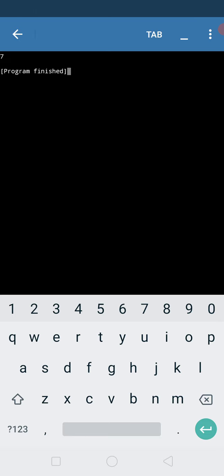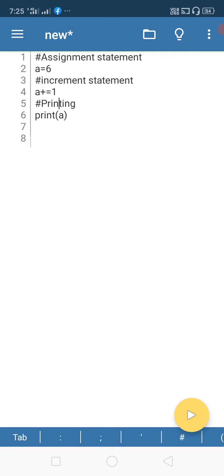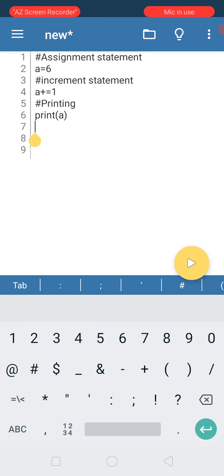The comment is simply for your understanding and for others' understanding. It's a good practice to write comments from this minute. If you write a single-line comment, the hash symbol is used. But if you want to write a multi-line comment in Python, you can use three quotes.